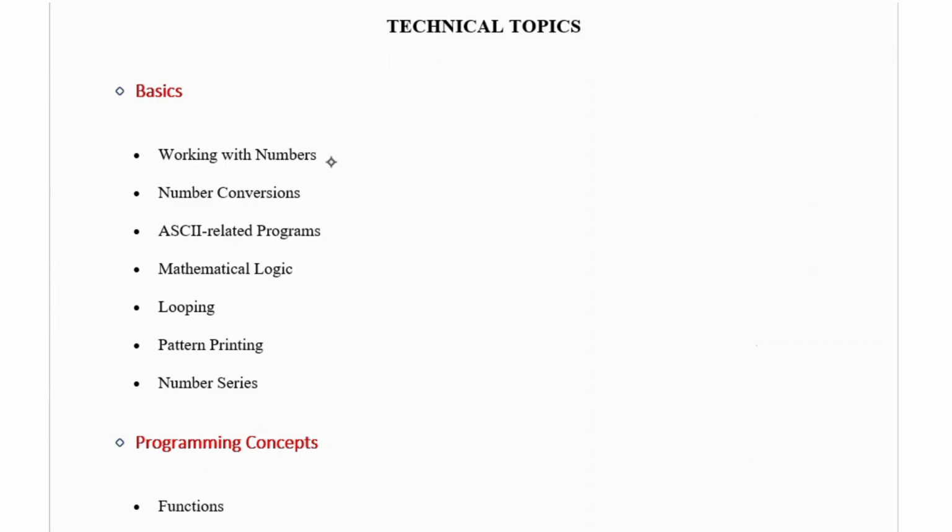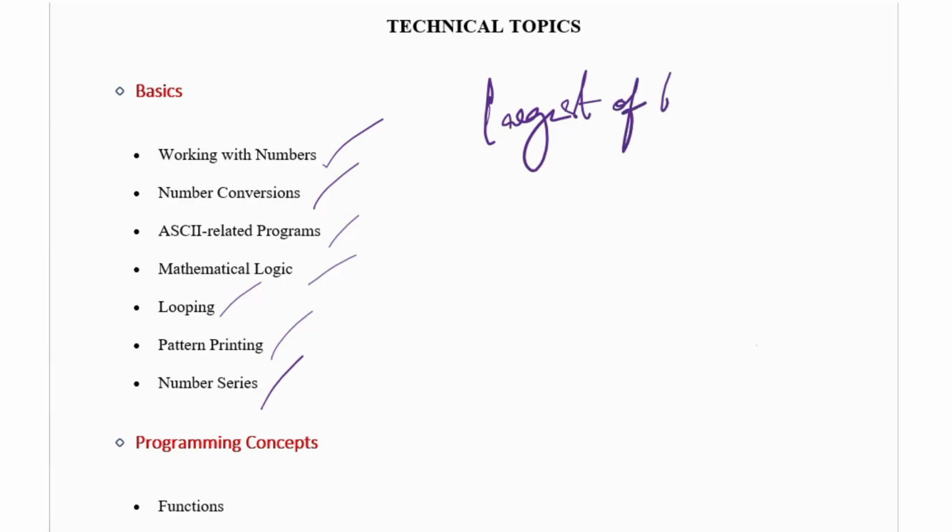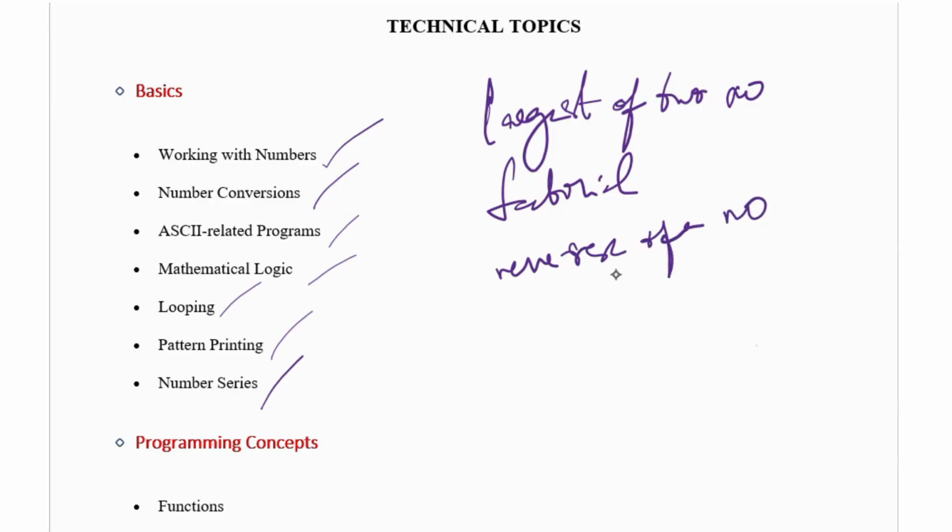In basic, working with numbers, number conversion, ASCII related programs, mathematical logic, looping, pattern printing, number series. Okay, mostly in basic concepts you can see largest of 2 numbers, factorial, reverse of a number, palindrome, Armstrong number.